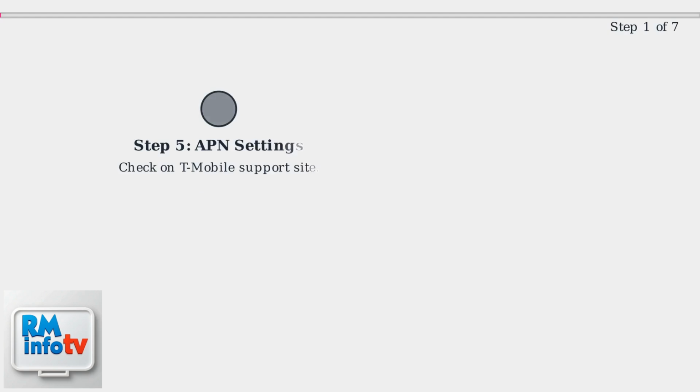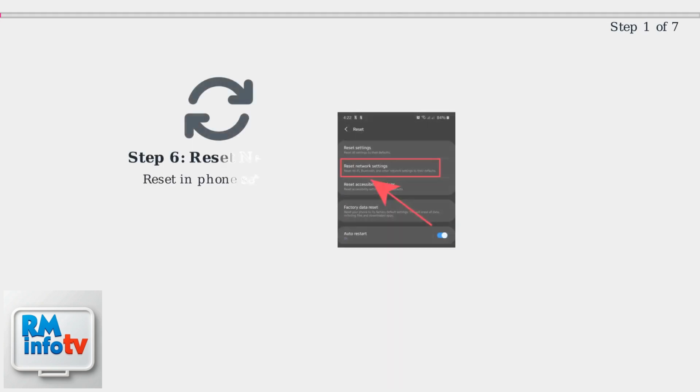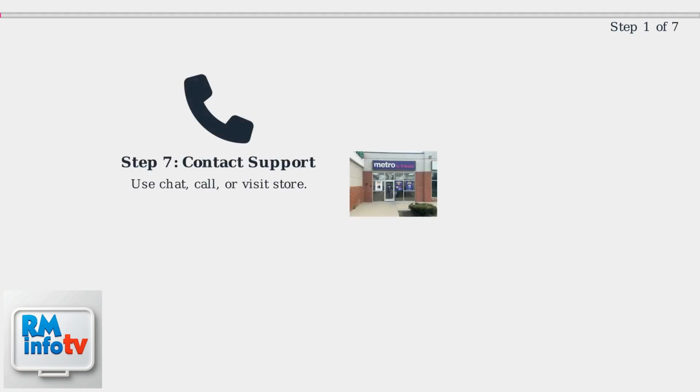Also, verify that your APN settings are correct. You can find the correct settings on T-Mobile's support site. If none of these steps work, reset your phone's network settings. Settings, General, Reset, Reset Network Settings. If the problem persists, contact Metro by T-Mobile support via live chat or by calling 1-888-863-8768 or visit a store.